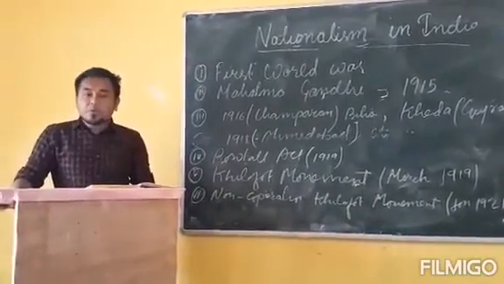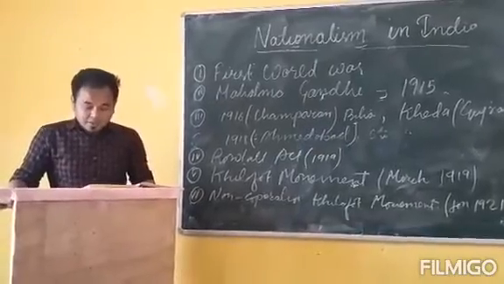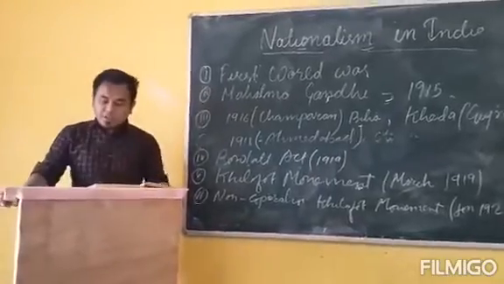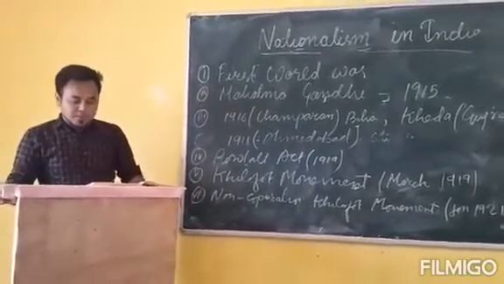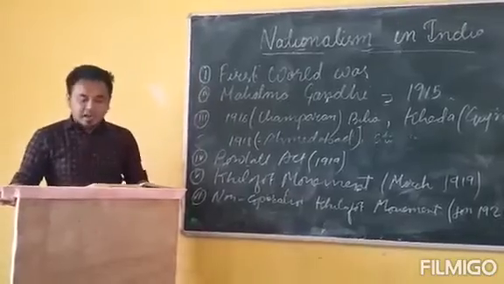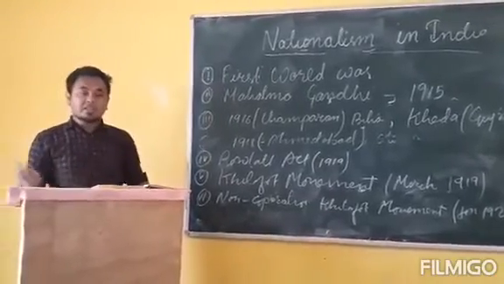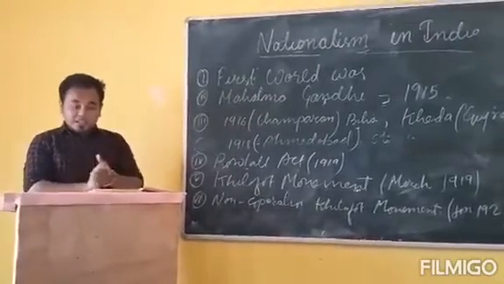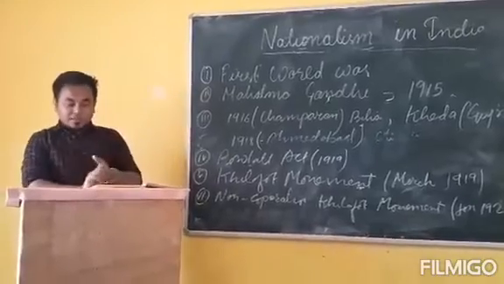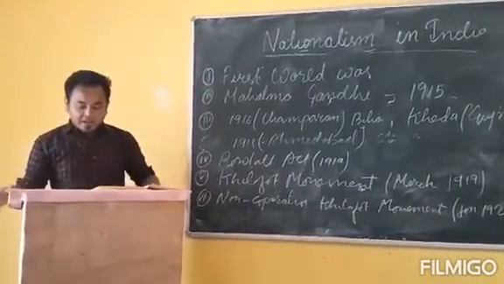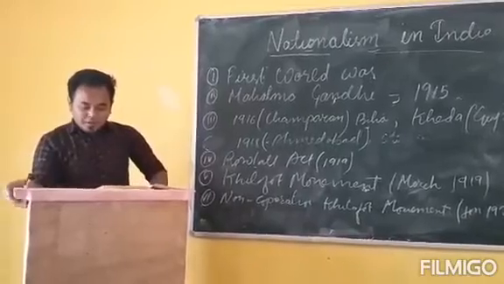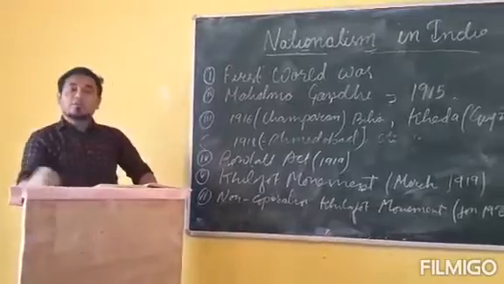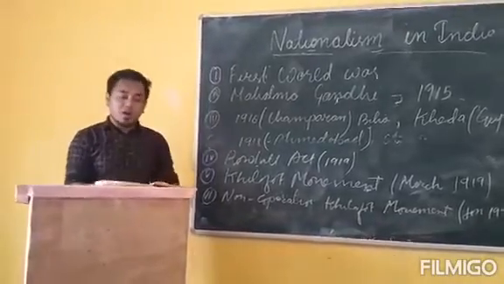So how were the tribal people affected by the British? Why were they not happy with the British government? Number one, the British with their new forest policy closed large forest areas for the tribal people. As the tribal people usually live in the forest, the British government, with their new act and policies, closed the forest area, and the tribal people were not allowed to enter into the forest.